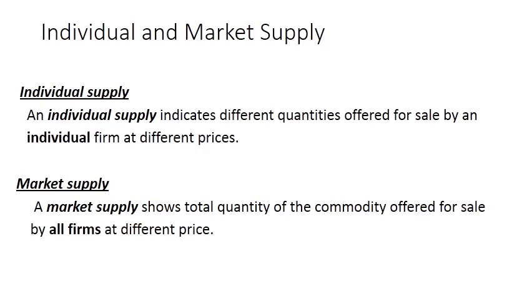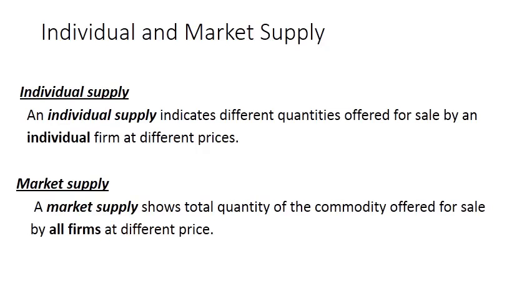Now one more concept is there, that is individual supply and market supply. We know that in the market there are a number of firms producing a commodity. So the total quantity of a commodity is the summation of commodity produced by all the firms. When we talk about individual supply, it indicates different quantities offered for sale by an individual firm at different prices. So the supply provided by an individual producer is known as individual supply.